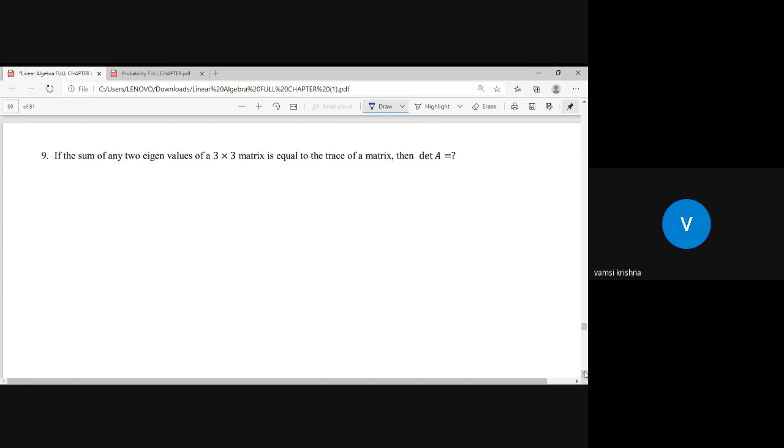Then what will be the determinant of the matrix? Actually, you can guess this. Yes, Navya, Kirti, any answer from your side?